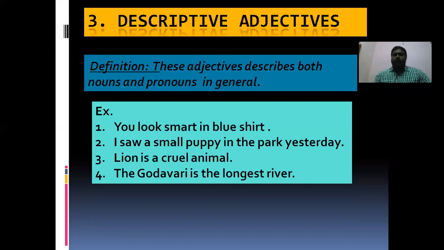So here, longest is the adjective which tells about the quality of the river. So generally we are talking about the qualities in general. Okay, blue, tall, short, long, small, fat, big, like that these adjectives will come. So these type of adjectives are called descriptive adjectives.